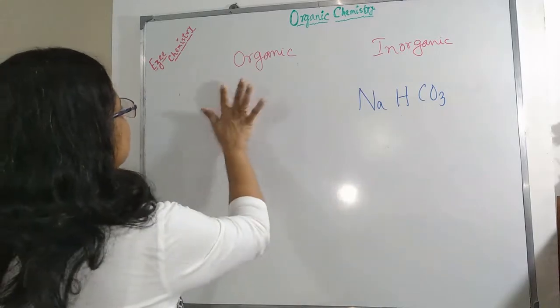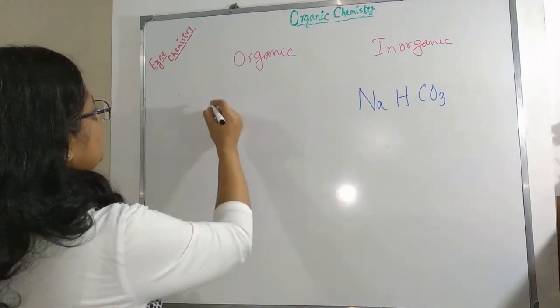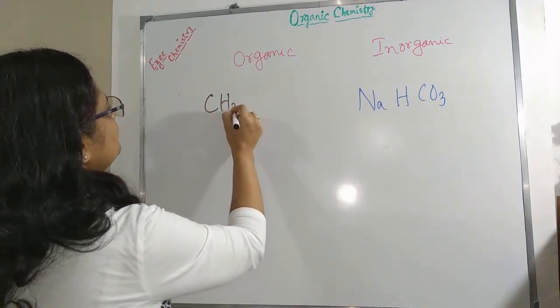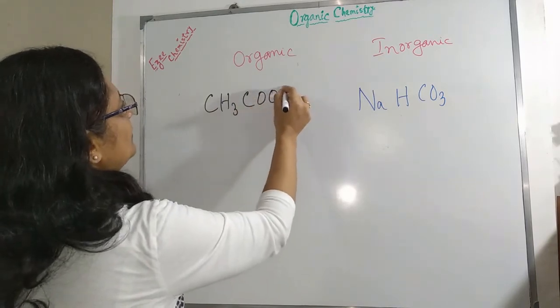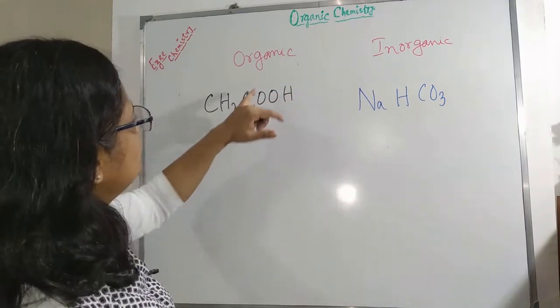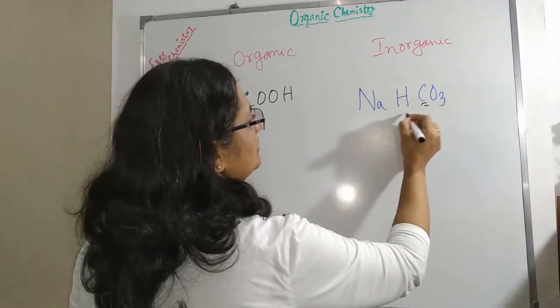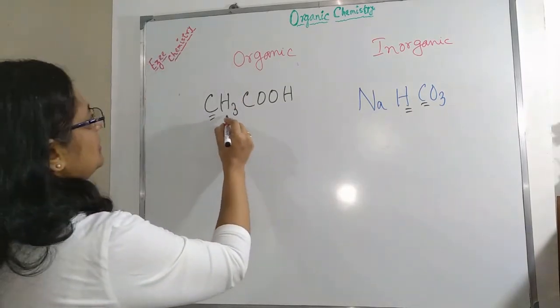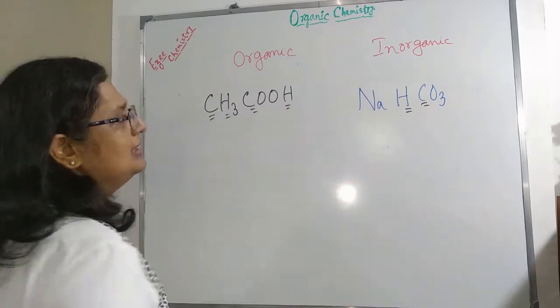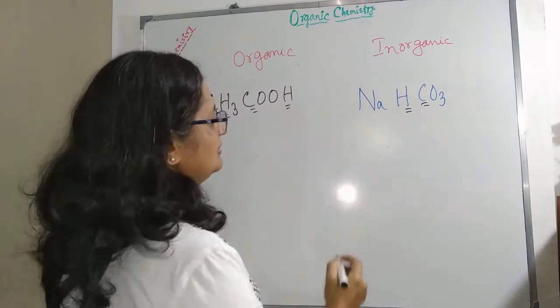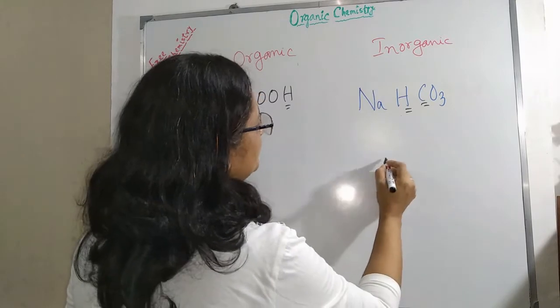Let us compare this with the acetic acid one, CH3COOH. I am considering this as an organic and this as an inorganic. But there is a carbon and hydrogen here. There is carbon, hydrogen here also. Let us look at the structure. How is the structure here?